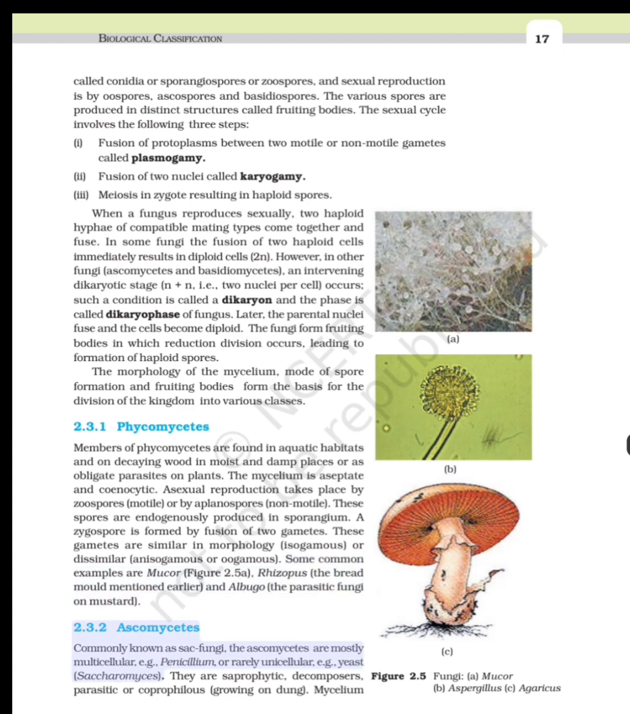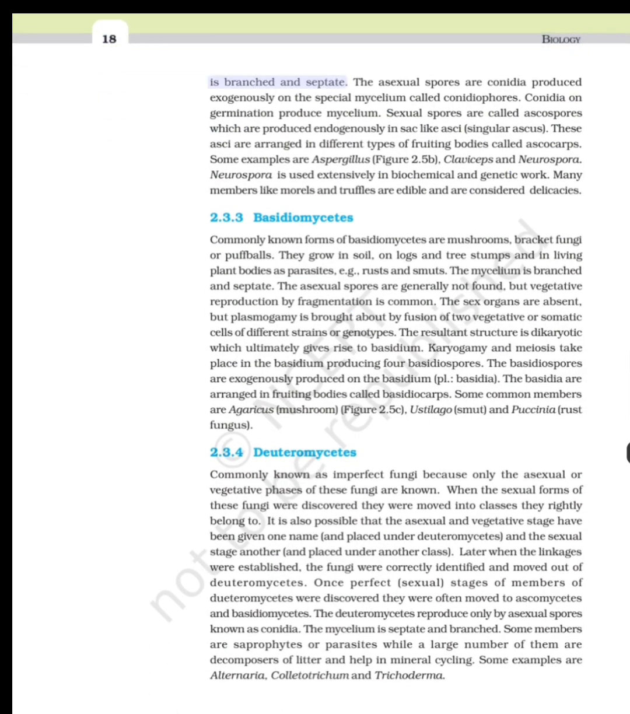2.3.2 Ascomycetes. Commonly known as sac fungi, the ascomycetes are mostly multicellular, e.g., Penicillium, or rarely unicellular, e.g., yeast, Saccharomyces. They are saprophytic, decomposers, parasitic or coprophilous, growing on dung. Mycelium is branched and septate.